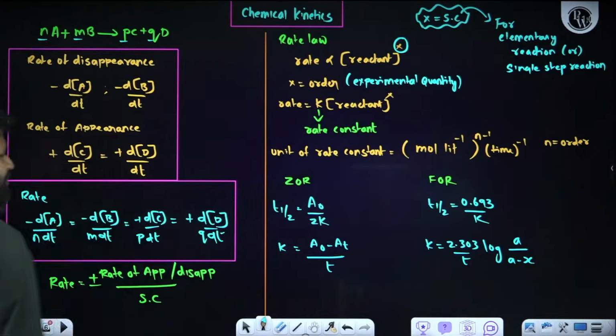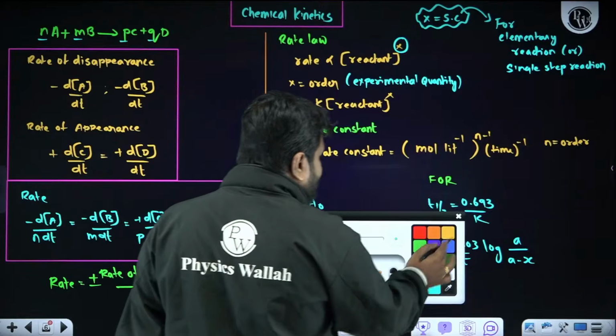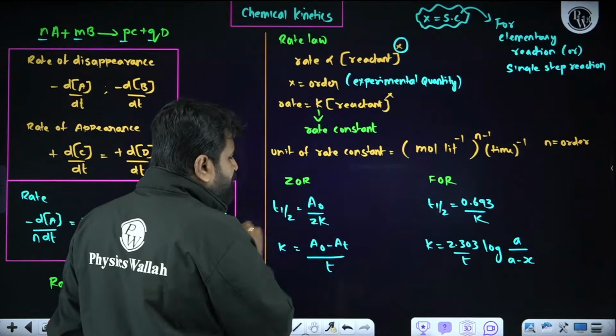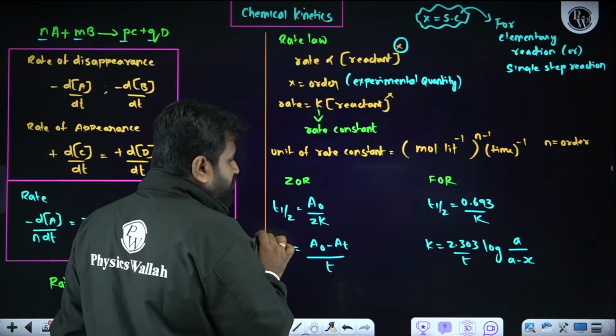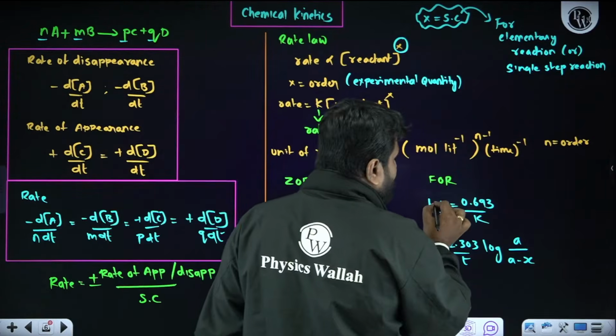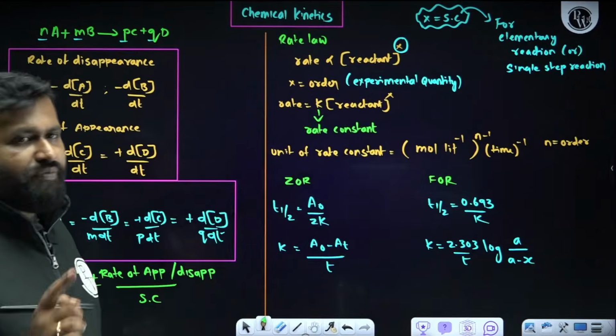So K is equal to A naught minus AT upon T. It is clear. So these are all the expressions we need to remember. Very, very important. If suppose, sir, half-life, any general expression is there. What the question paper setter can ask is, when it comes to zero order reaction, T half depends on initial concentration. When it comes to first order reaction, T half is independent of initial concentration. That is very, very important.